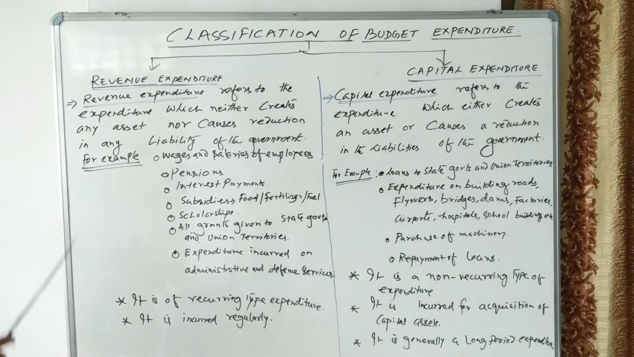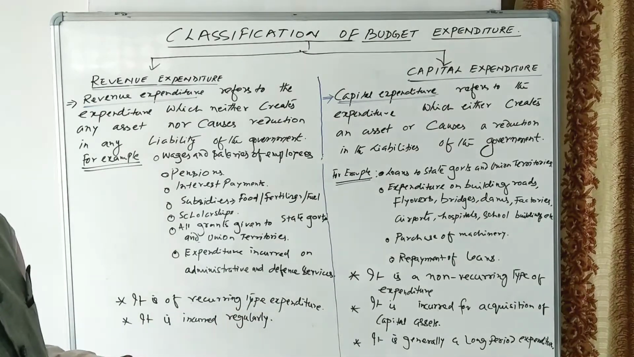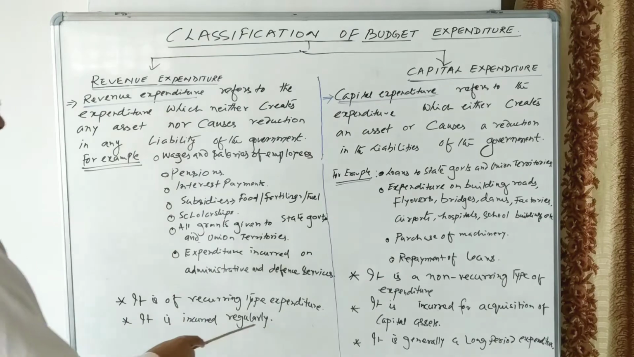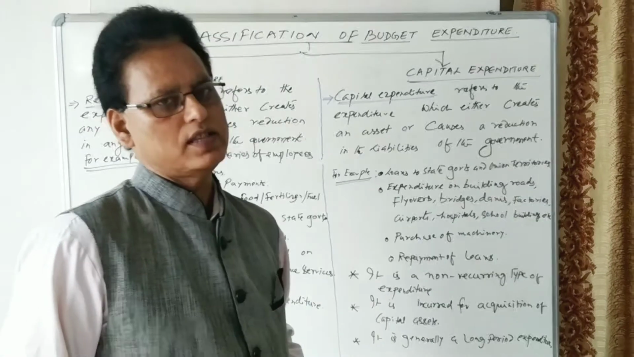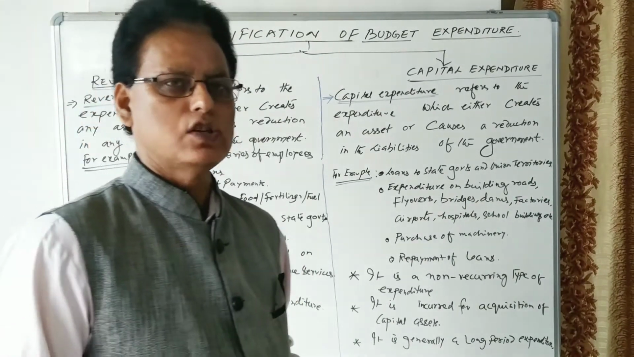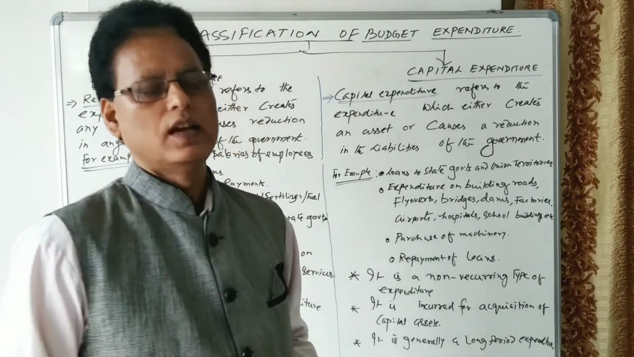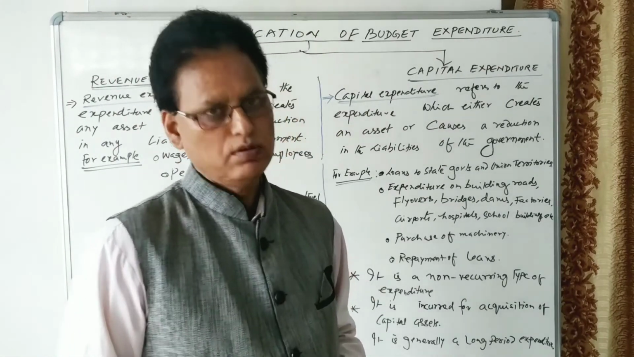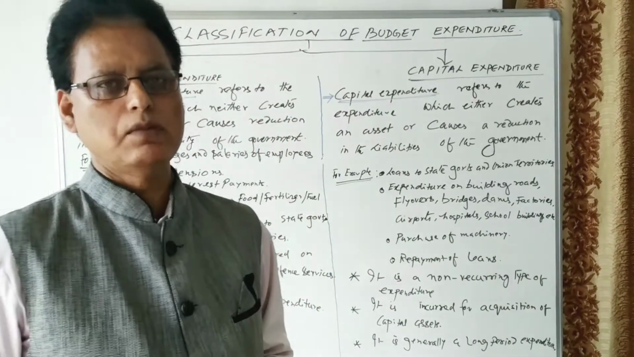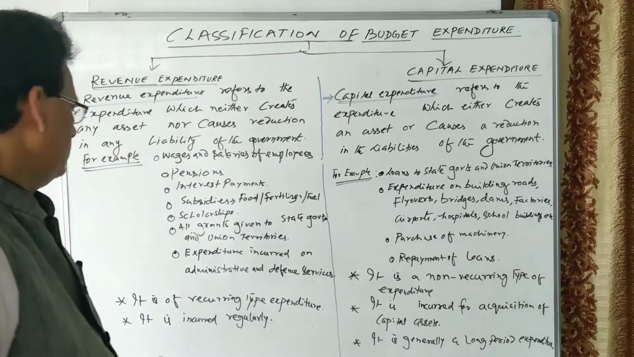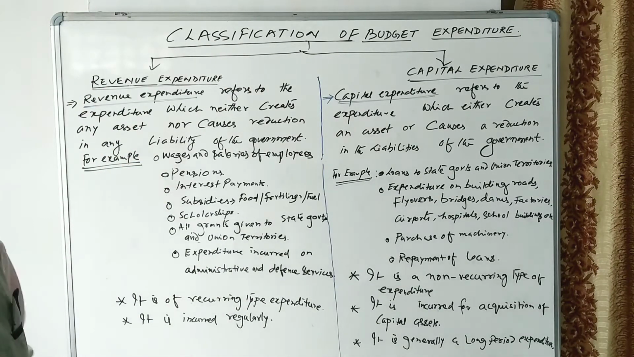Let us see revenue expenditure. The feature of revenue expenditure is that it is a recurring type of expenditure. Recurring type expenditure means it is incurred regularly. It means these expenditures are made on a regular basis. The payment of wages and salaries to the government employees is made on a regular basis. The payment of interest is made on a regular basis. Subsidies are provided on a regular basis. Scholarships are given on a regular basis. Grants are given on a regular basis. So all these expenditures come under the revenue expenditure.